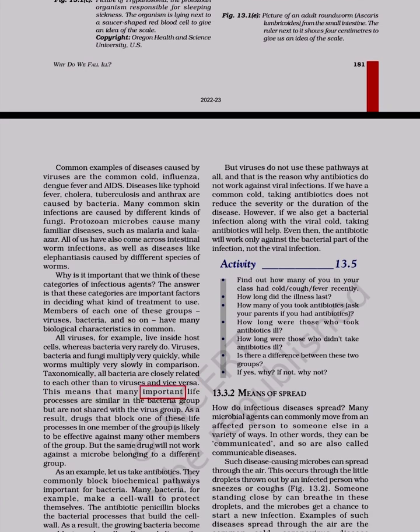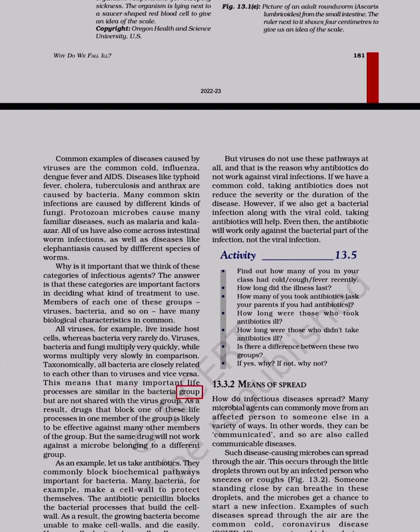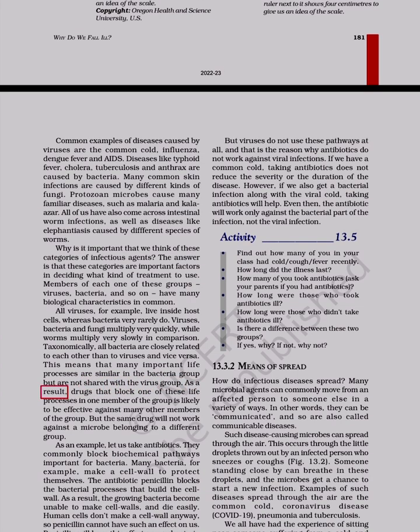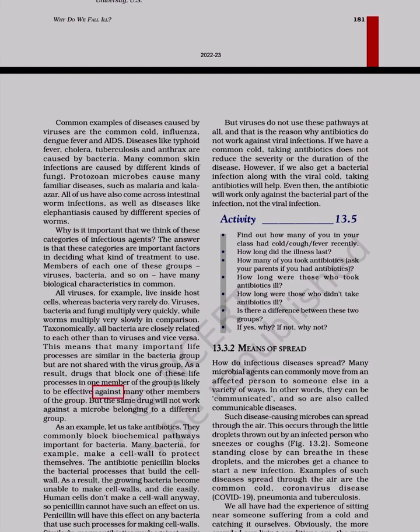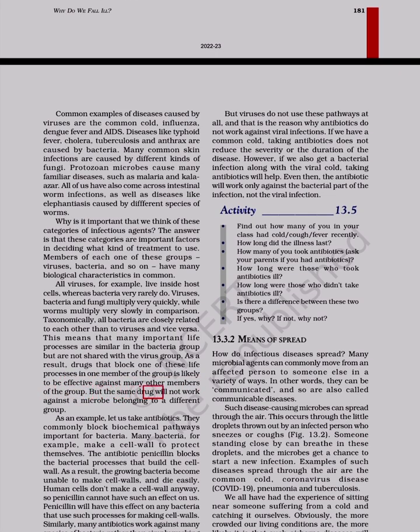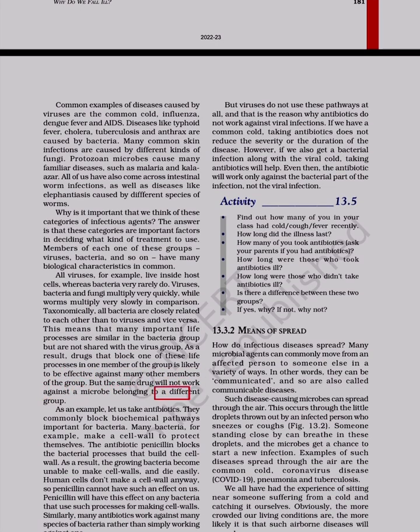This means that many important life processes are similar in the bacteria group but are not shared with the virus group. As a result, a drug that blocks one of these life processes in one member of the group is likely to be effective against many other members of the group, but the same drug will not work against a microbe belonging to a different group.